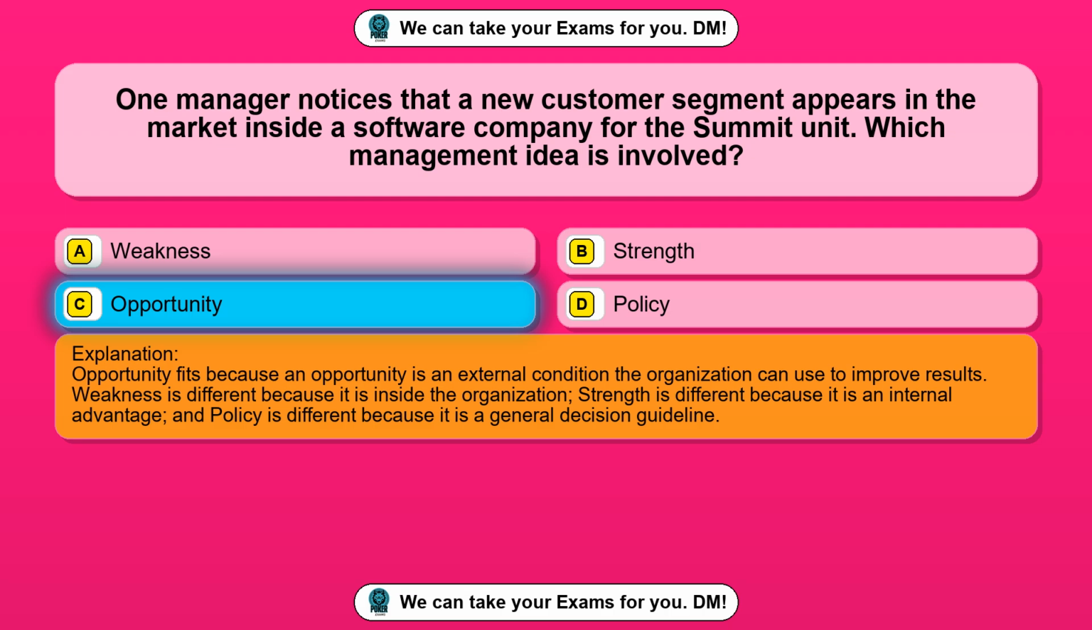Weakness is different because it is inside the organization, strength is different because it is an internal advantage, and policy is different because it is a general decision guideline.